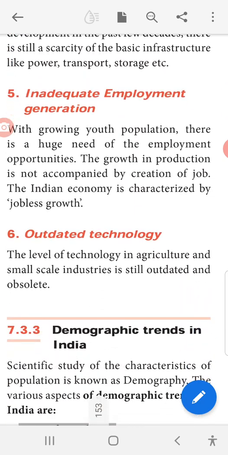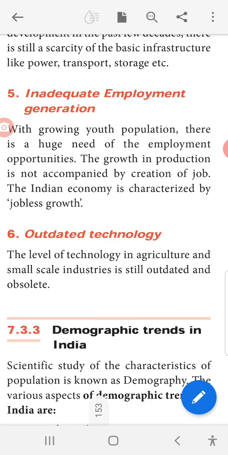Inadequate employment generation. With the growing youth population, there is a huge need of employment opportunities. The growth in production is not accompanied by creation of jobs. The Indian economy is characterized by jobless growth. Inadequate means not sufficient. Every year the graduates are more, even then there is no proper employment opportunity. So the Indian economy is characterized by jobless growth.